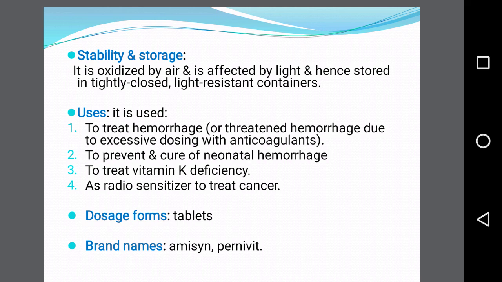If we look at the uses, it is again used as a coagulant drug. It is used to treat hemorrhages or threatened hemorrhage due to excessive dosing with anticoagulants, to prevent and cure neonatal hemorrhage, to treat vitamin K deficiency, and as a radiosensitizer to treat cancer. Menadione is available in the form of tablets and brand names are Amycin, Pernivit.